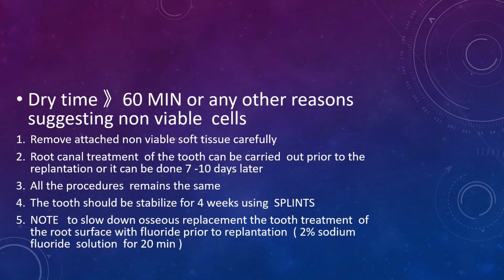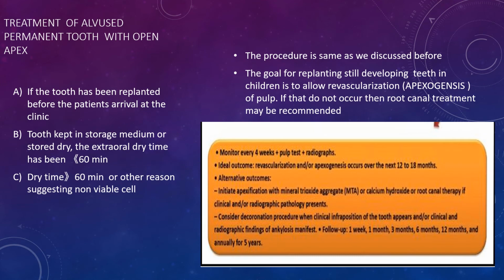The tooth should be stabilized for 4 weeks using splints. Note, to slow down the osseous replacement, the tooth is treated with 2% sodium fluoride solution for 20 minutes before the reimplantation procedure. Now let's talk about the treatment of avulsed permanent tooth with open apex.